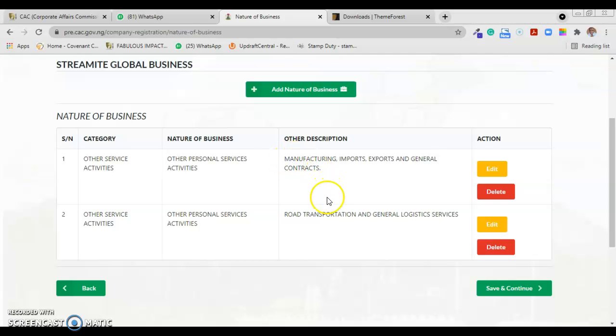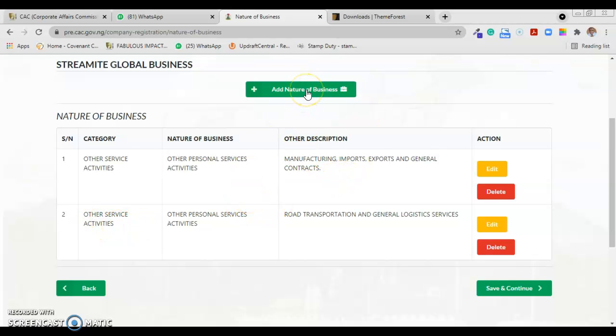All right. Then you can say road transportation and general logistics. Let me say manufacturing. Let's leave out this import and export and general contract. Okay, you can say manufacturing, road transportation, and general logistics services. Can you see it? So this comes out fine. Then if you really want to add this import and export, what to do is you delete this second one. I'm not going to be doing it because it's not mine.